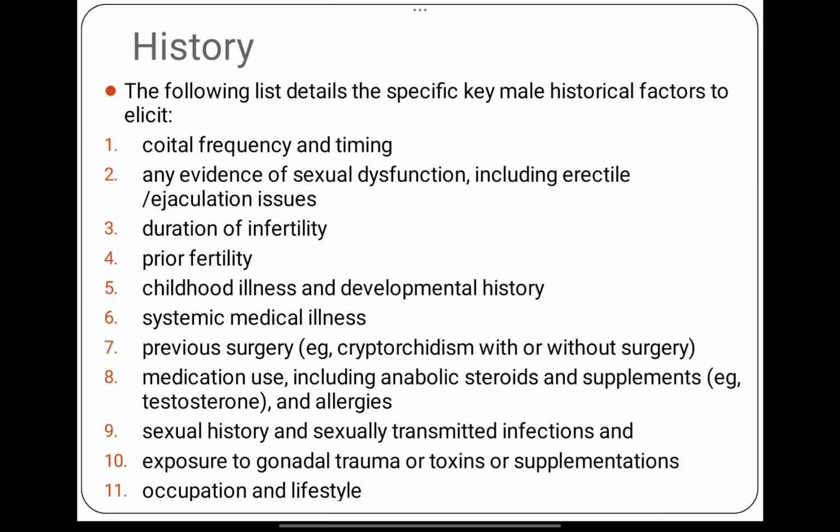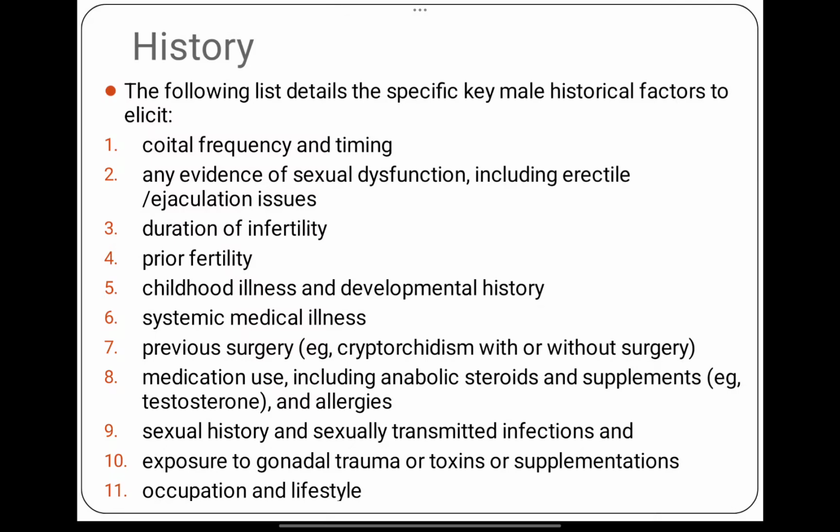What is the duration of infertility? Prior fertility: whether the person has a live child or a prior conception. So prior history of infertility is important. Childhood illness or developmental history: if the child has a history of mumps in childhood, then this can lead to mumps orchitis or tubercular orchitis. History is very important. Developmental history is very important, including when the testes descended into the scrotum.